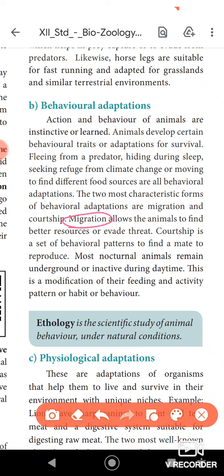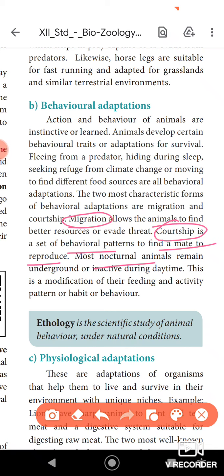Another important behavioral adaptation is called courtship. This is somewhat different. Courtship is a set of behavioral patterns to find a mate and reproduce. So for reproduction, this courtship behavior is seen in animals. And the last one is the behavioral adaptation in nocturnal animals. Do you know what a nocturnal animal is? The animals that are active during the night time are called nocturnal animals.